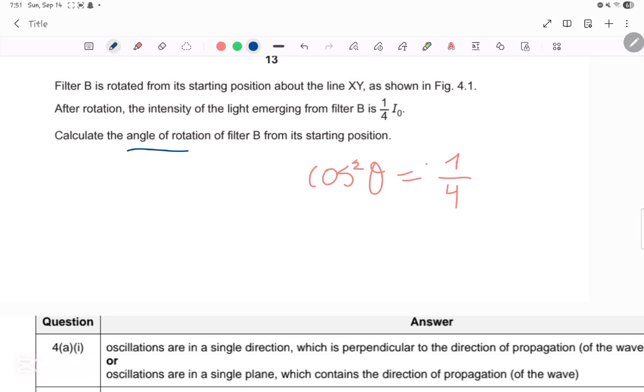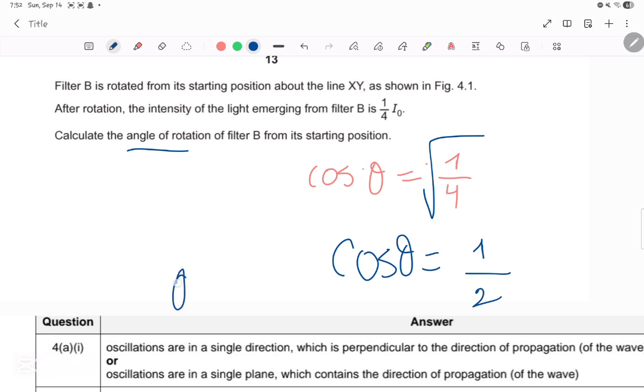So we are left with what? We are left with cosine squared theta is equal to 1 over 4. So how do you get rid of the squared? You're going to do a radical for both sides. So cosine theta is the square root of 1 over 4, which is 1 over 2. That means theta is equal to cosine inverse of 1 over 2, which is 60 degrees. We have that theta is 60 degrees.